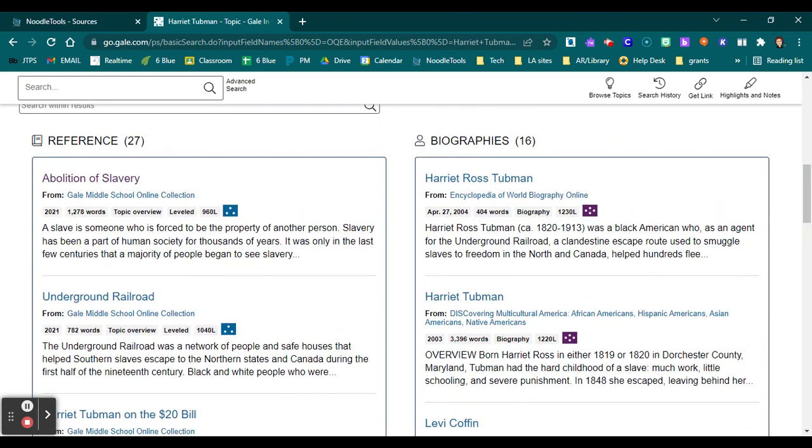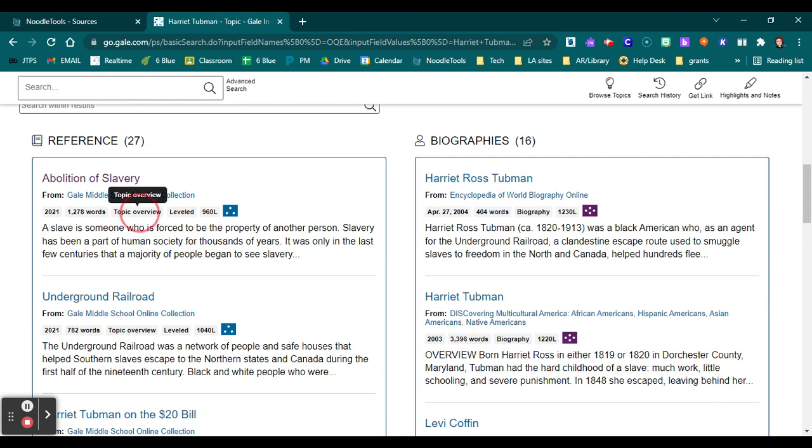Within here, too, I can see how many words are in this article. Honestly, sometimes everybody thinks the shorter, the better. So this is 404 words. That's going to be great. But obviously, that is not going to give me as much information as this source, which has over 3,000 words.